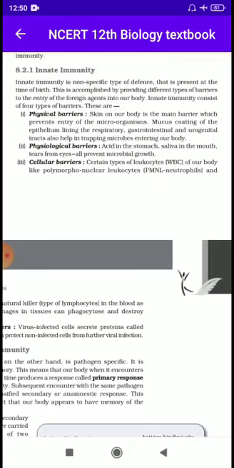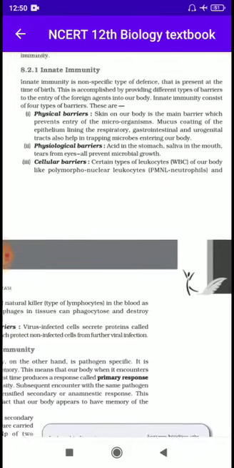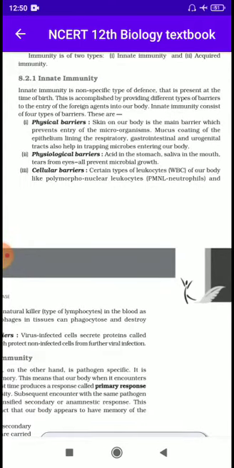Second one is physiological barriers. See here, different types of liquid substances, like acid in the stomach, saliva in the mouth, tears from the eyes, etc. all help in preventing the growth of microorganisms.